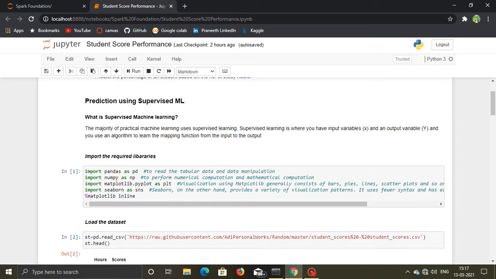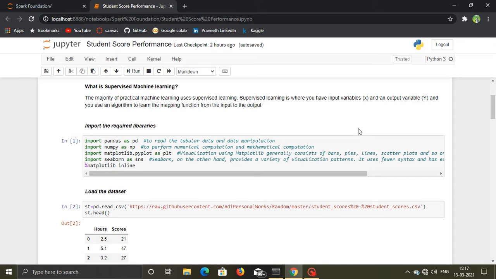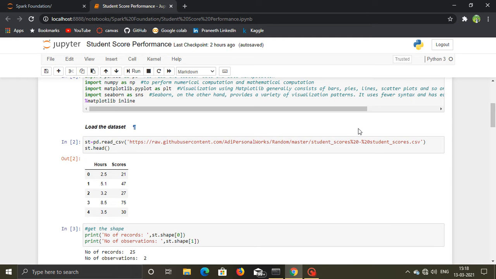First, we need to import all the required libraries. First, pandas for reading data frames and doing manipulations, etc. And also NumPy to perform numerical computations, mathematical computations, and high-level mathematical analysis. So that's why we need NumPy, and Matplotlib and Seaborn. As you also know, these are for plotting. So we require them for the exploratory data analysis, and after that we need to load the dataset into